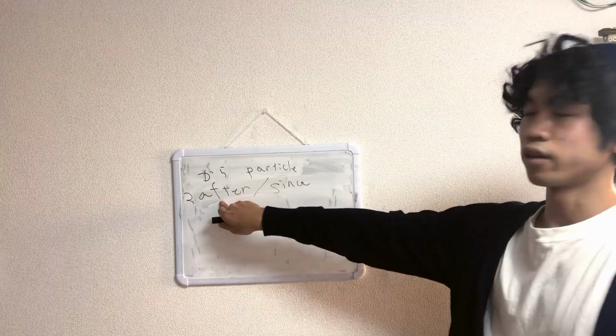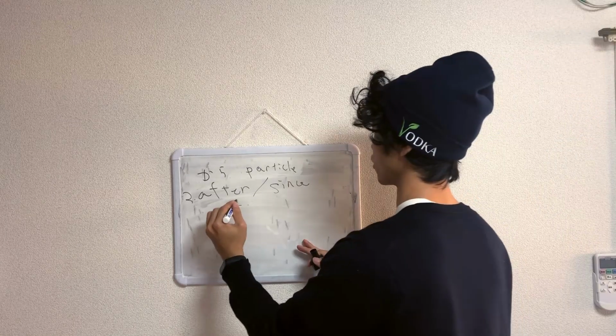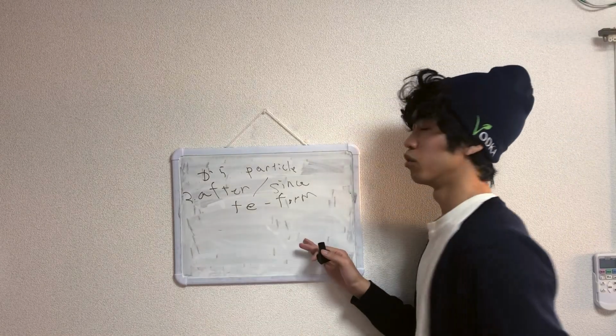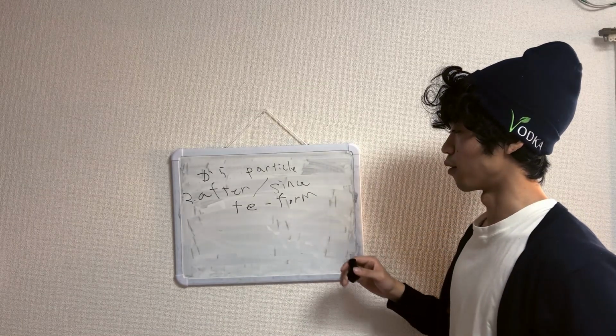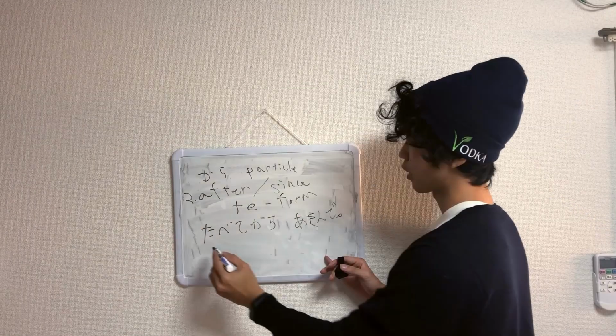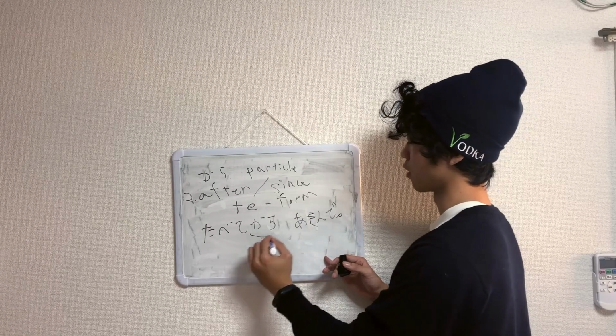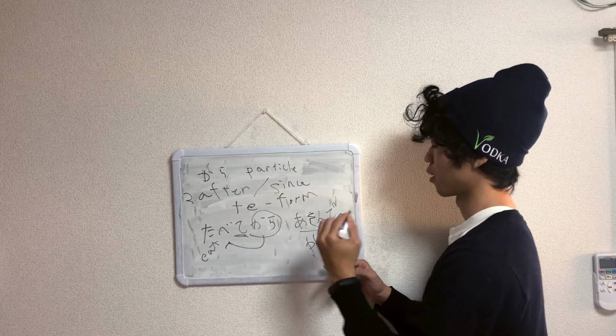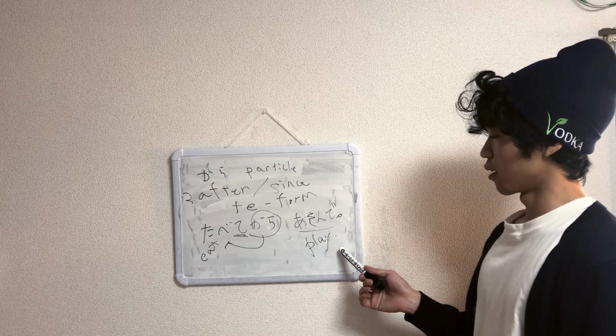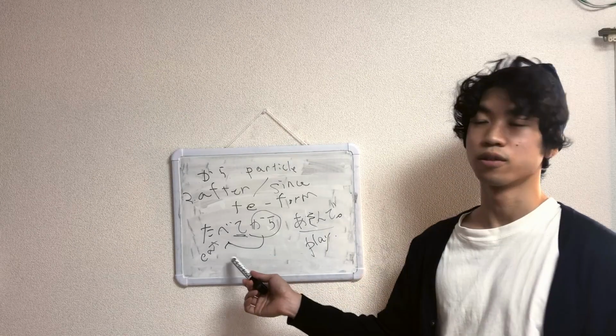Since an event, you have to use te form in order to use this usage. If you want to learn about te form, it's up here somewhere. You can check it out. 食べてから遊んで. Here you see te form, eat. So after eating, play. 食べてから遊んで, please play after eating.